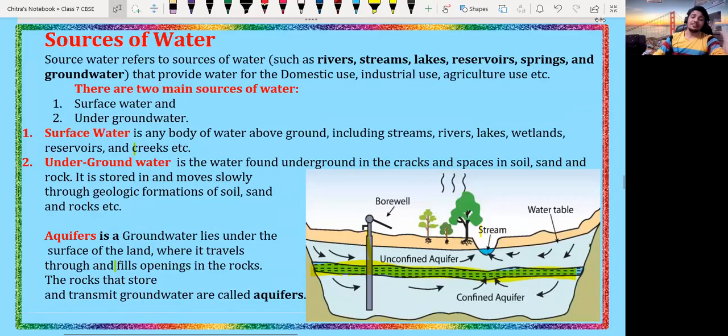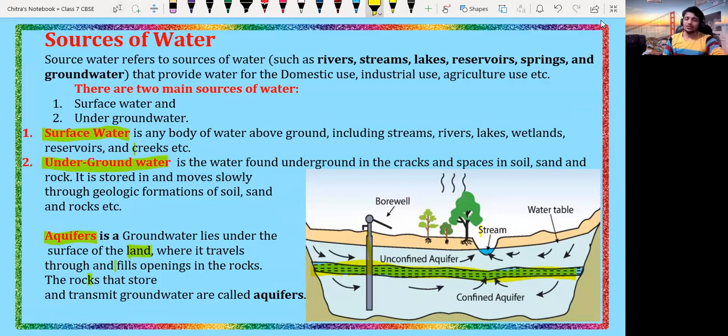This is the slide that we discussed in the last class, so let's discuss it in short. What are the sources of water? We had two main sources of water: surface water, which we already discussed, and underground water. We also discussed aquifers. What are aquifers? An aquifer is groundwater that lies under the surface of the land, where it travels through openings in the rocks. That water is called an aquifer.